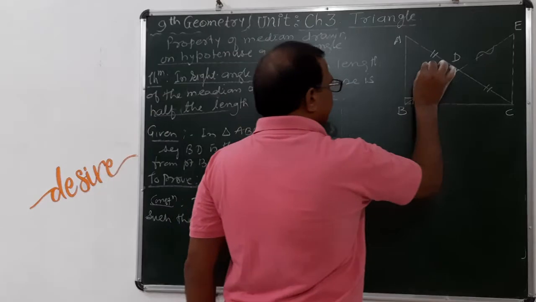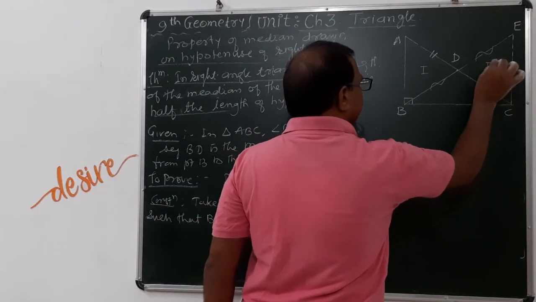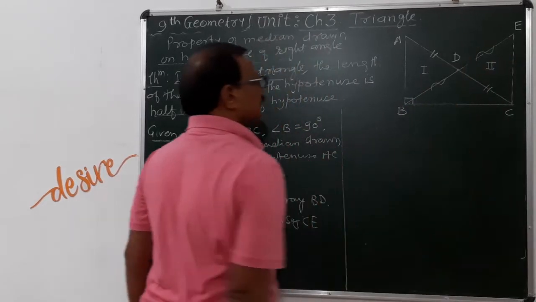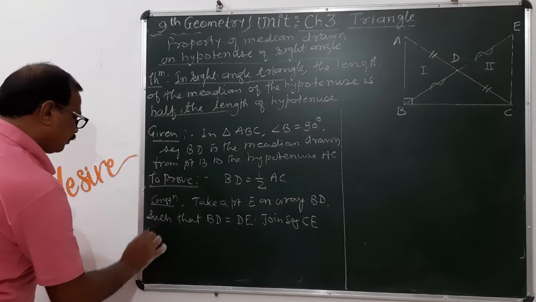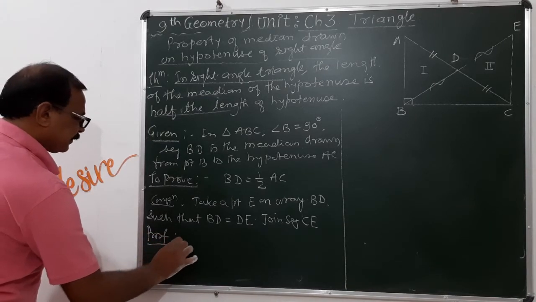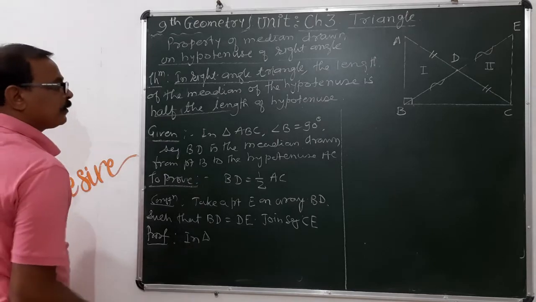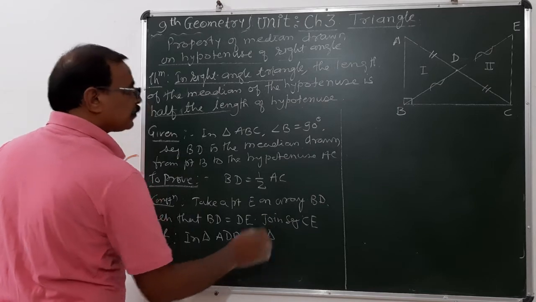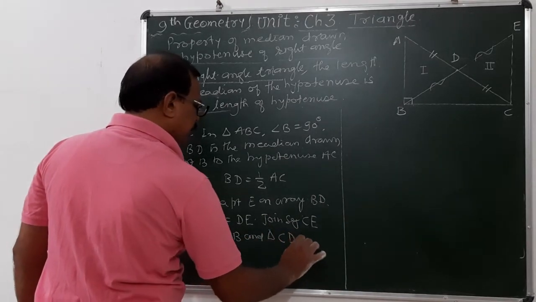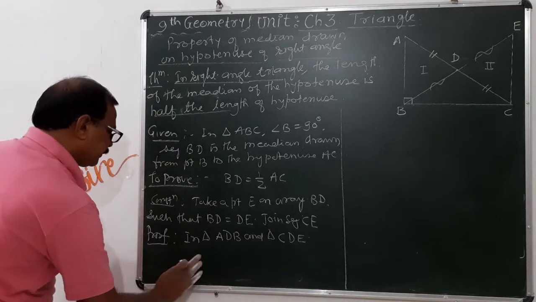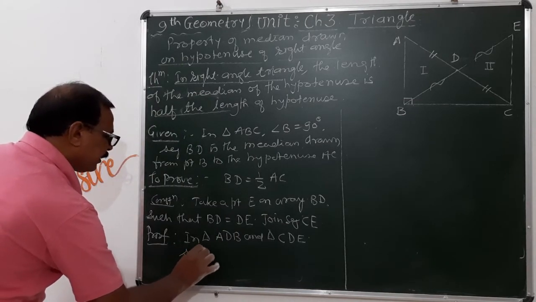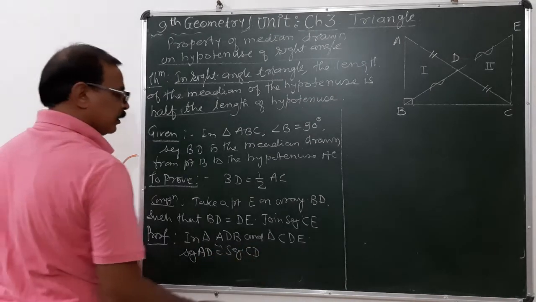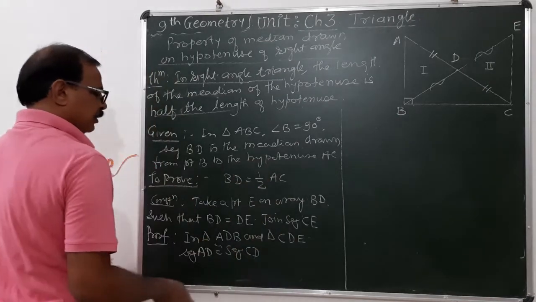Now we consider these two triangles, ADB and CDE. In triangle ADB and triangle CDE, segment AD is congruent to segment CD because D is the midpoint, as given.